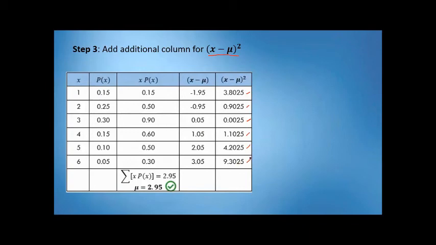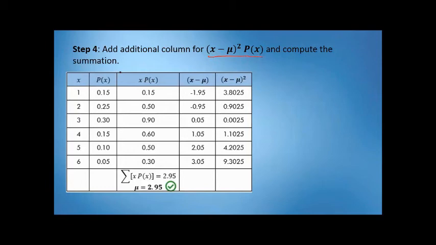Again, hindi pa rin natin kailangan ng summation kasi ang kailangan na summation ay product nitong column na to at ng p of x. So, ibig sabihin, ang step number 4 natin is to add additional column for x minus mu squared times p of x and then compute for the summation.